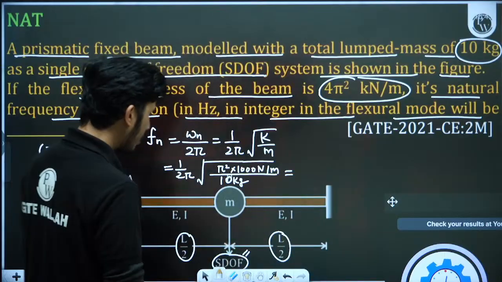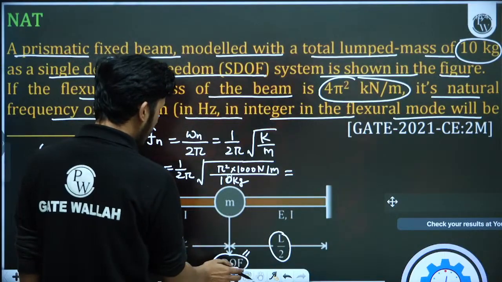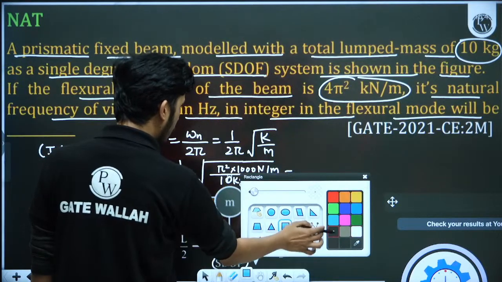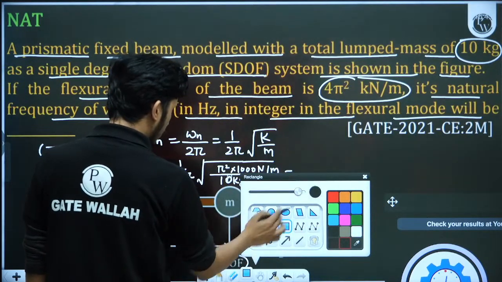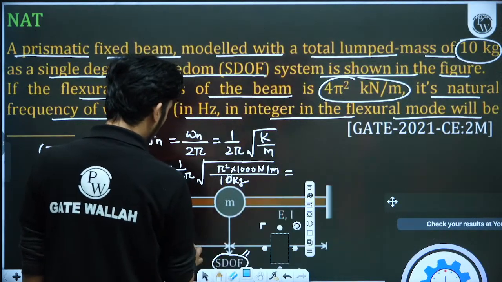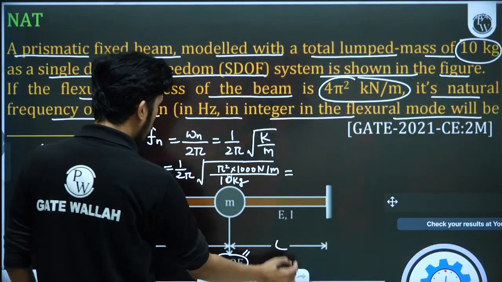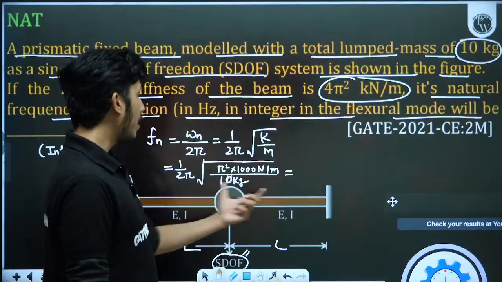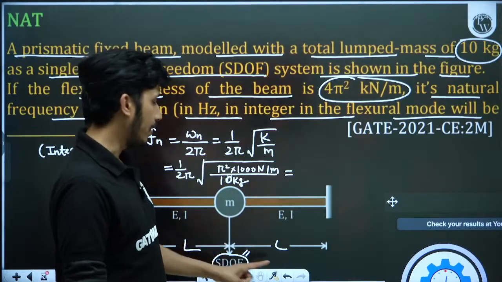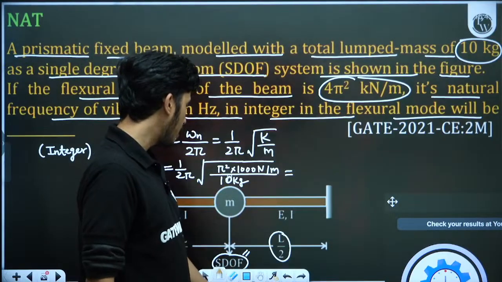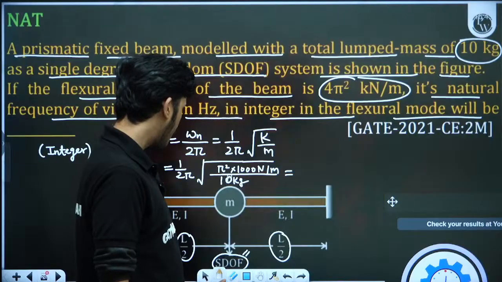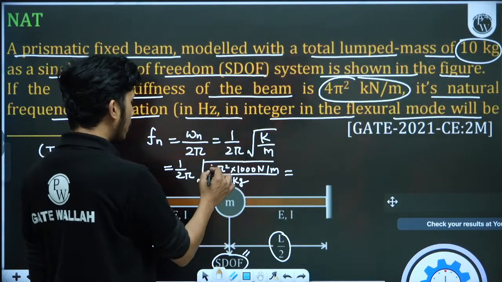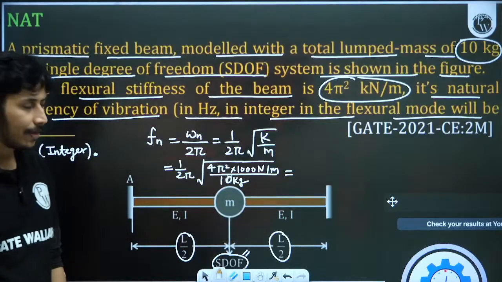Suppose I am changing this question. Just for example, I make this L and L and give the stiffness of a single beam as 4 pi square. Then what will you do? Now you know that you will add. If I give that one beam has 4 pi square, then you will add, because they are in which connection? Parallel connection. So I have also told you that when they are connected in parallel, you have to add. But here I think they are giving for the full beam, because L by 2 is given. So I think for the full length L they are giving 4 pi square.